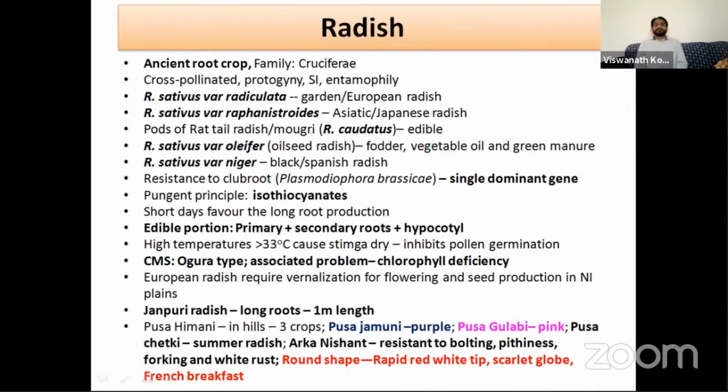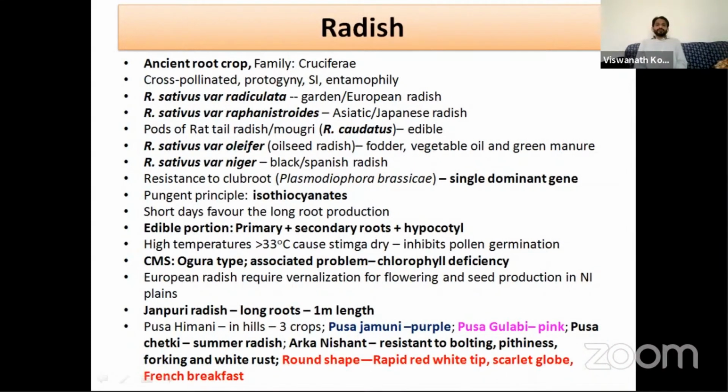High temperatures above 33 degrees centigrade cause the stigma to dry and inhibit pollen germination. That means seed set will be affected when temperatures are above 33 degrees centigrade. The CMS in radish is Ogura type, but it is associated with chlorophyll deficiency. That means the cytoplasmic male sterility is linked with genes that cause chlorophyll deficiency.